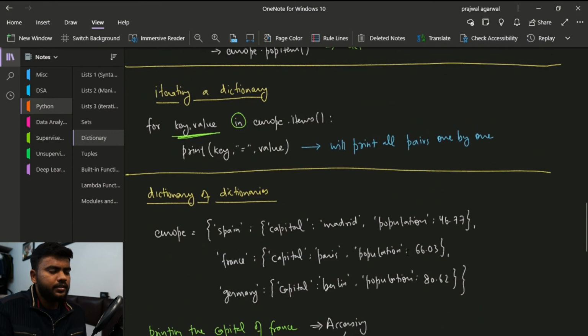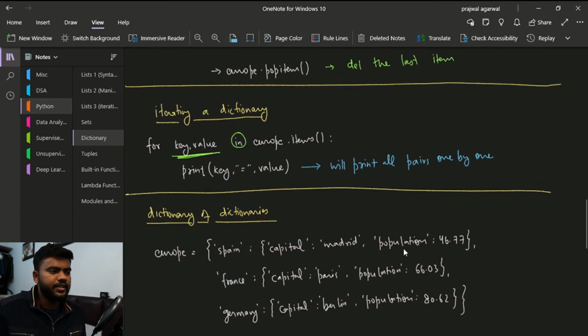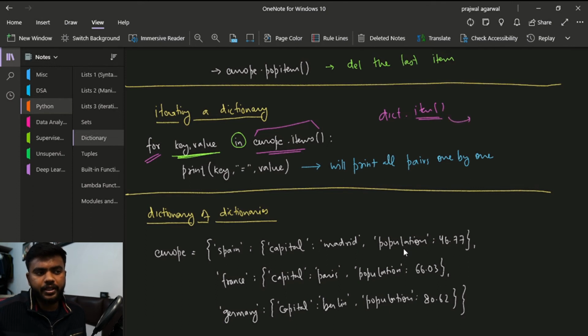Another thing is iterating. For iteration you can use the for keyword with a key value pair. So for key comma value in our dictionary dot items. This particular syntax, the dictionary name dot items, is going to return a pair, and each item is a pair.